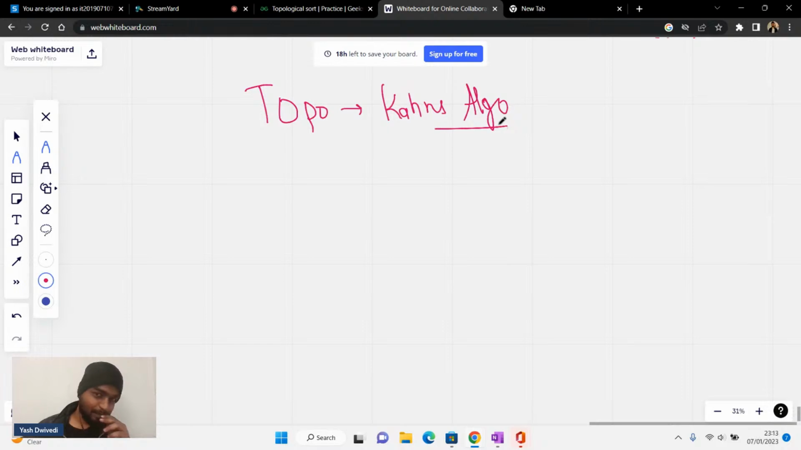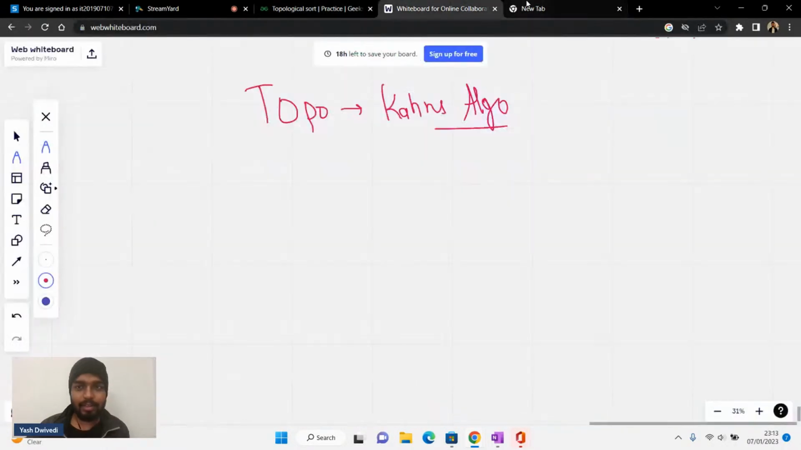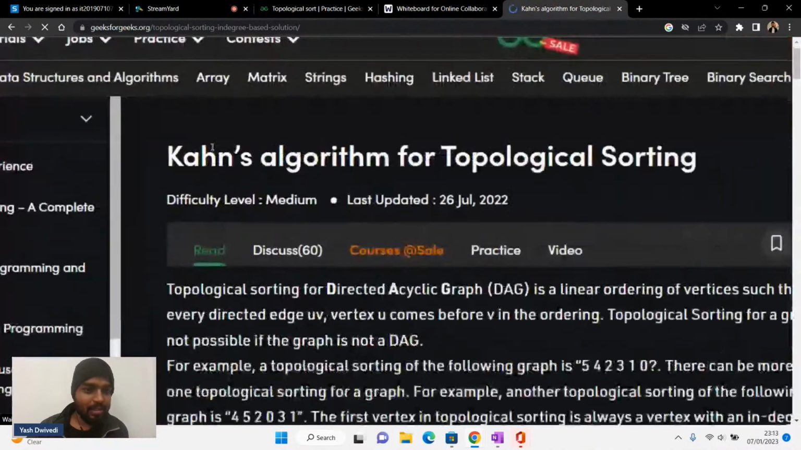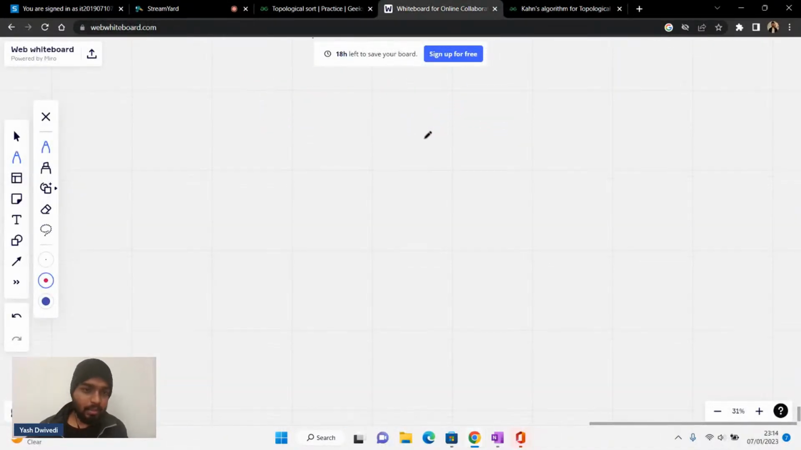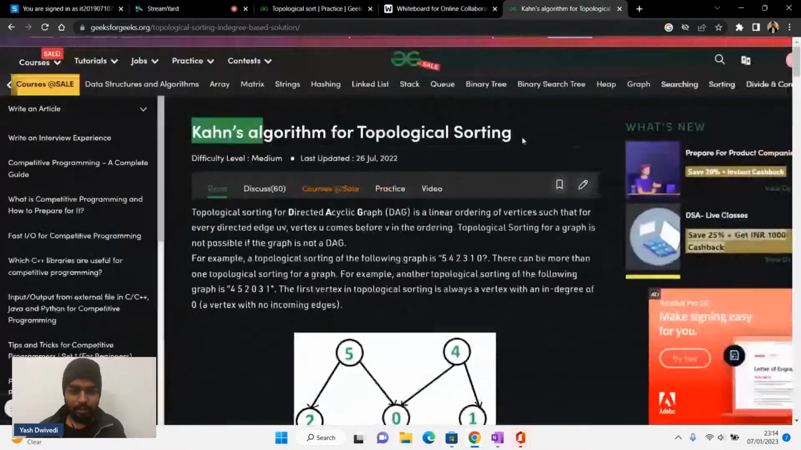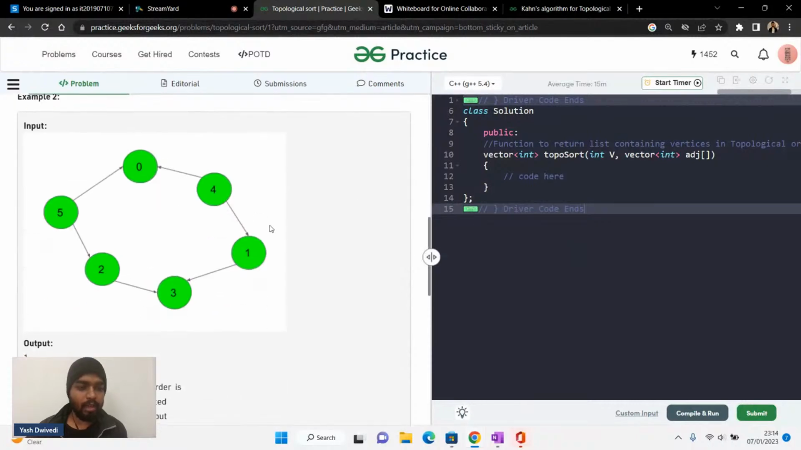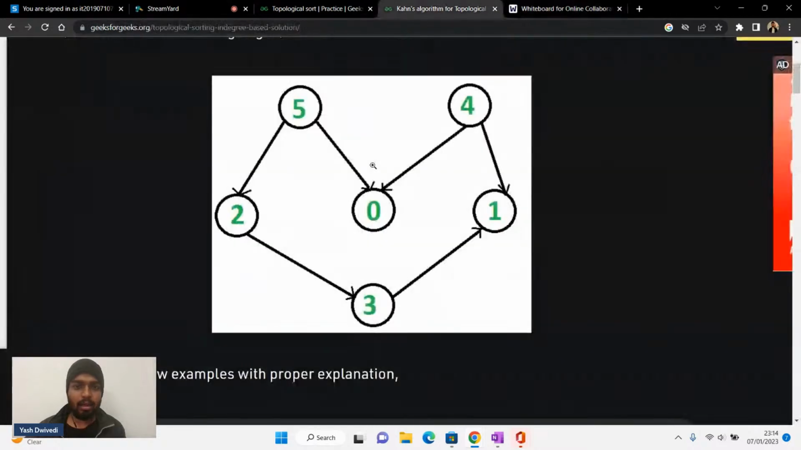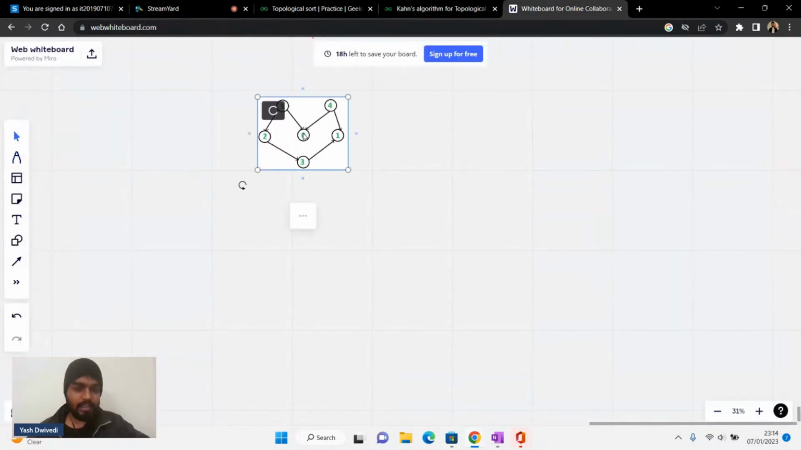Can we proceed further? If I search KHN, you can see Kahn's algorithm, KHN apostrophe S. So what is this algorithm all about? Let's have a look at one of the graphs. Let's have a look at this graph. If I copy this one, just a second. I'll quickly copy the image. Okay. Now let's paste it here.